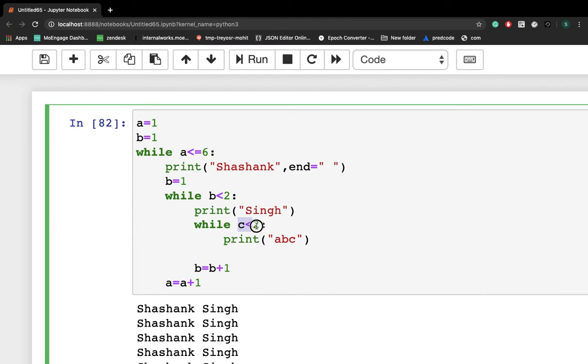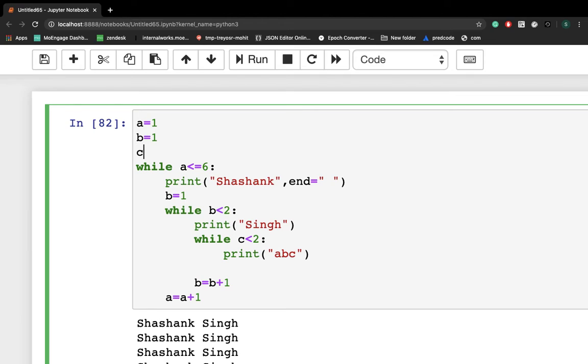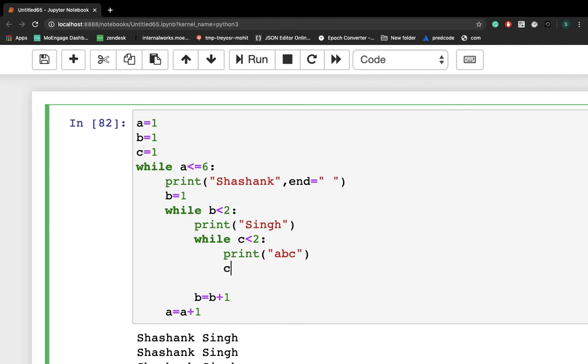So for a while statement, first we have to initialize, so what I'm doing here is I am writing c is equal to 1. So this is my first one, this is my conditional statement, and the third one is c is equal to c plus 1. We have to increment the variable value as per our own use cases, right?